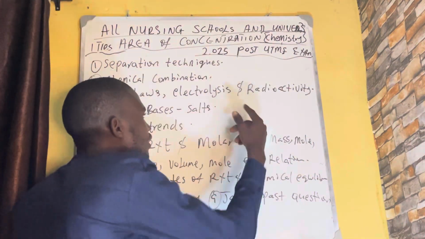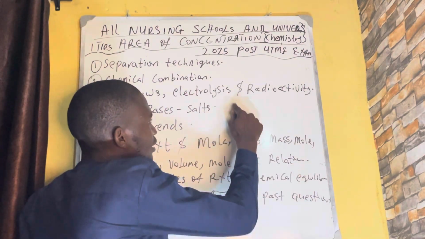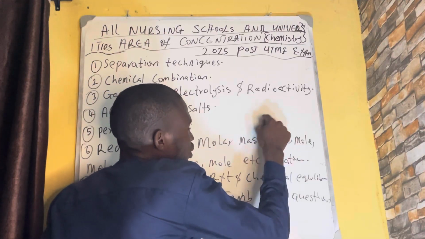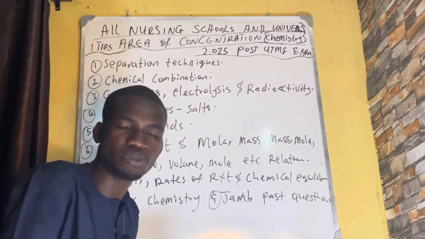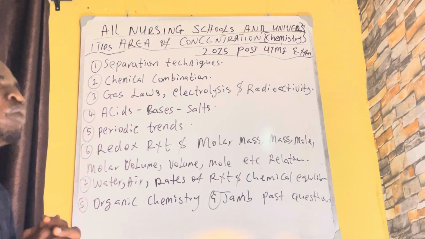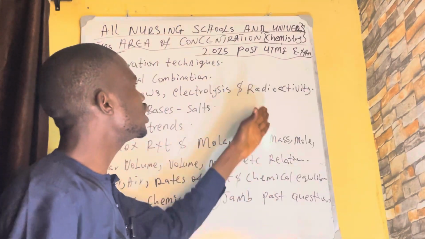Radioactivity, the same thing. Know the relationship between half-life and decay constant. That is, decay constant equals 0.693 over half-life. Do you understand? That's the relationship. It's a must-set question. They must ask this question. I'm telling you the gospel truth. Know everything about radioactivity.